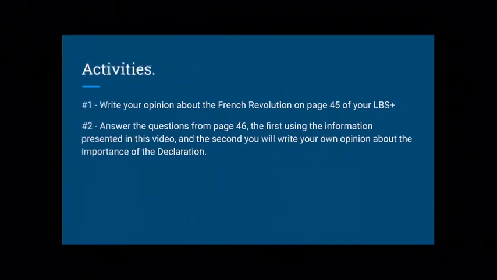Again, these questions are about the Declaration of the Citizen and Man, and answer questions on page 46. The first using the information presented here, and the second, you will write your opinion about the importance of the declaration. Why do you think it's important to have a document like this?